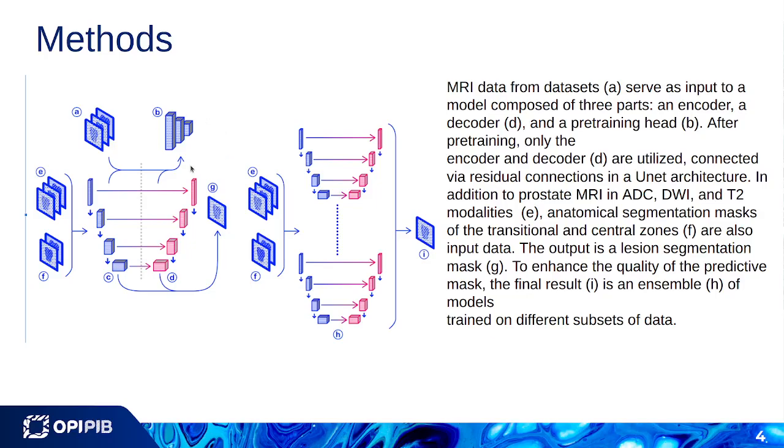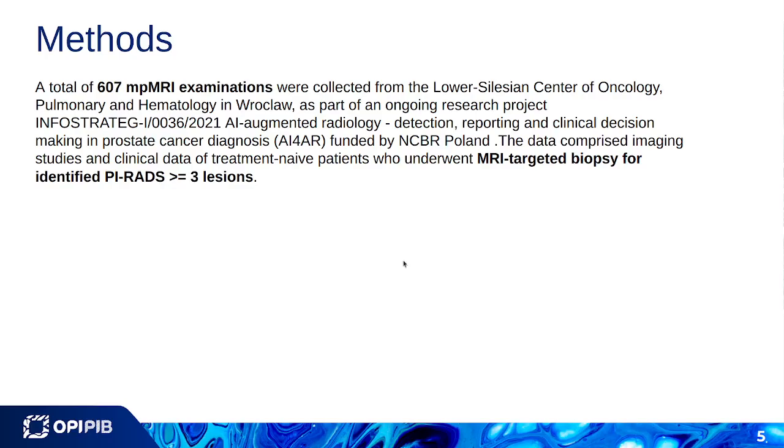So the part based on a masked autoencoder had been trained on publicly available oncological magnetic resonance imaging datasets. Then the model without the pre-training head was used on our private dataset, together with automatically delineated prostate zonal anatomy, in 5-fold cross-validation. So we bagged 5 models trained on different folds and we got the final result.